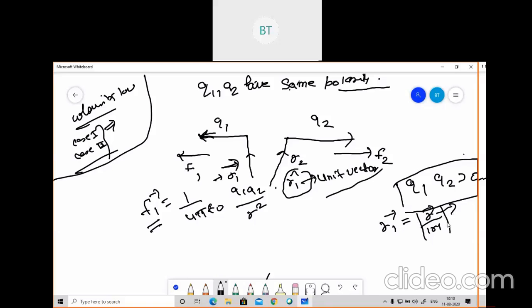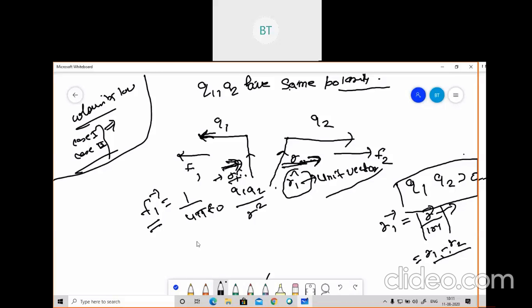So what will be the R vector? The R vector will be R1 minus R2. Why have I done this? Because the direction of R1 is this side, and if you see in the paper, the R2 direction is on the same side. Both directions are on the same side, so whatever you calculate, you subtract higher minus lower. Higher is R1 and the other is R2, so I have subtracted R1 minus R2.